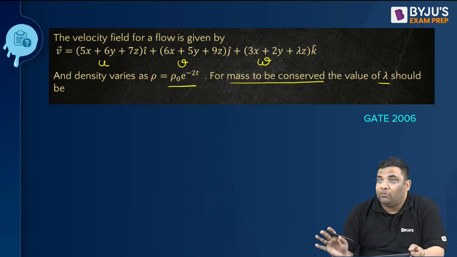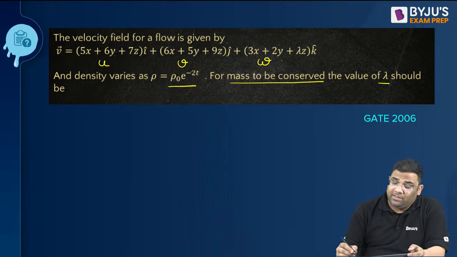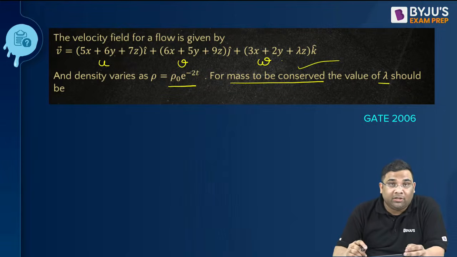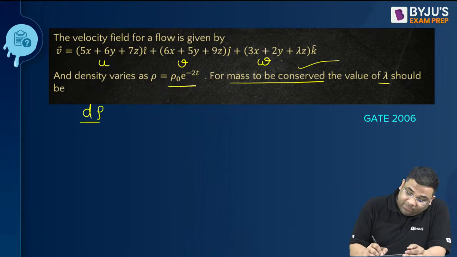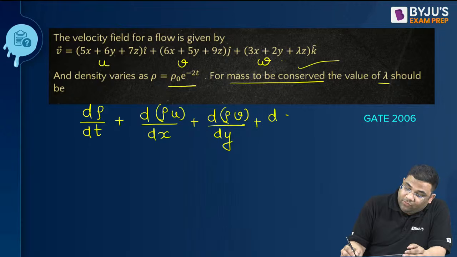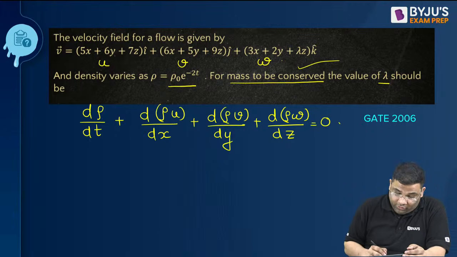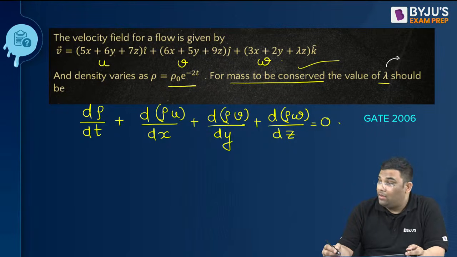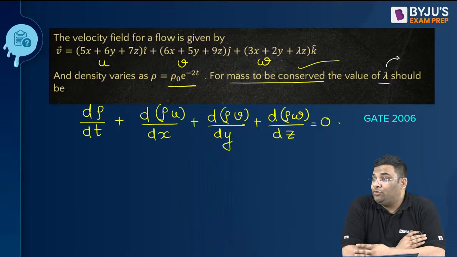Now how to solve this question? First of all, when they're writing mass to be conserved, and nothing is mentioned about incompressible flow, I have to use the general equation. The general equation is the differentiation of rho with respect to time, plus the differentiation of rho u with respect to x, plus the differentiation of rho v with respect to y, plus the differentiation of rho w with respect to z, is equal to 0. Right? So use this relationship, the original continuity equation, and solve this question and find out the value of lambda. Please find this out, GATE 2006 question.